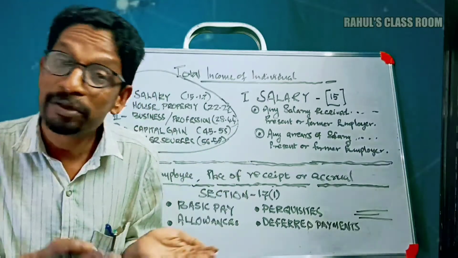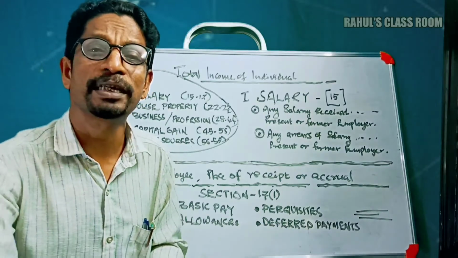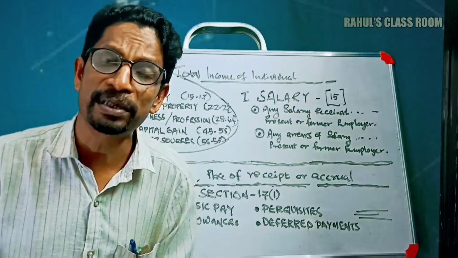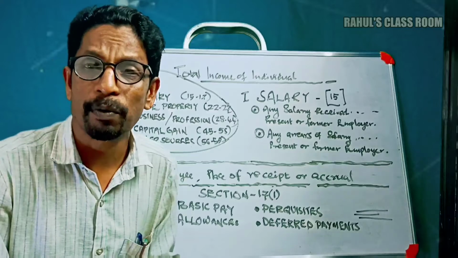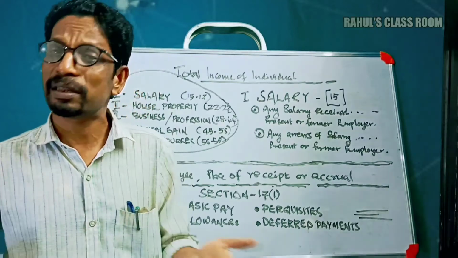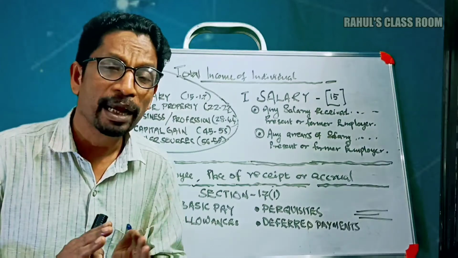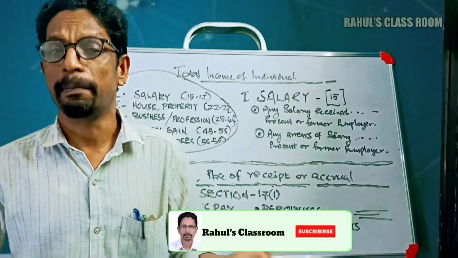For example, sometimes the employer provides some sort of accommodation facility to the employee. Similarly, the employer provides a car facility, a mobile facility, or a laptop facility, etc. These are the examples of perquisite. So perquisite means a non-monetary benefit given by the employer to the employee.